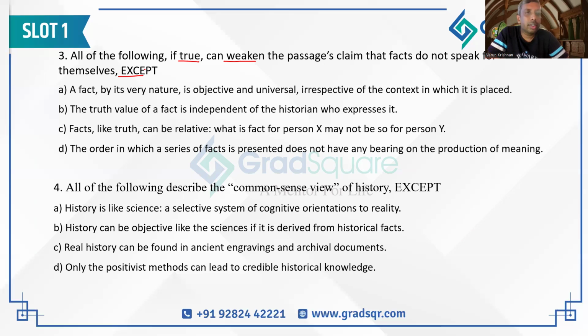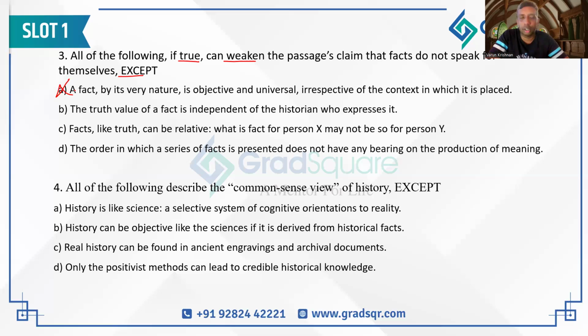So let's look at option A. A says a fact by its very nature is objective, universal, irrespective of the context in which it is placed. This is exactly opposite of whatever the author is saying, and that's why A is not the correct answer. The author clearly states that what kind of facts are being presented, in what sequence, in what order, all that determines what is the point that is being communicated. That's why A cannot be the correct answer, because it is the opposite of whatever the author is saying.